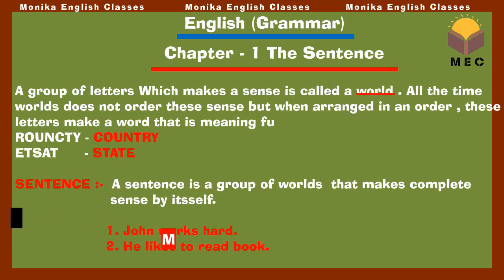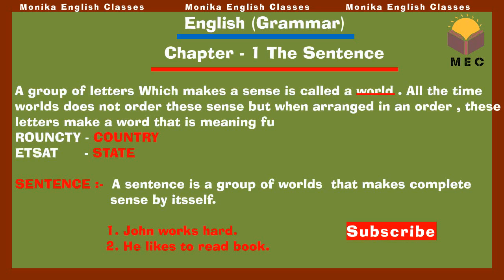So before we start this video on sentences, we should recall the term word. What is a word? A word is a group of letters which make sense. But not all groups of letters make sense, so when they are arranged in a particular order, the letters make a word that is meaningful.